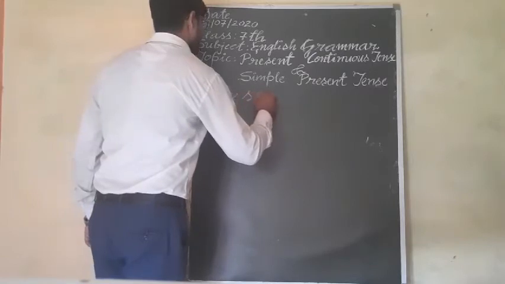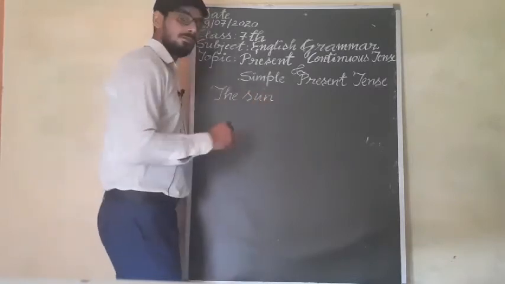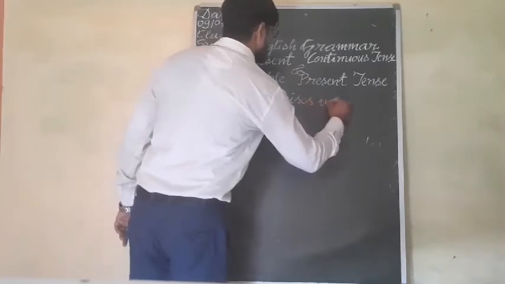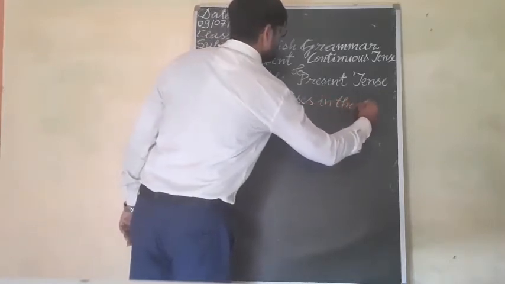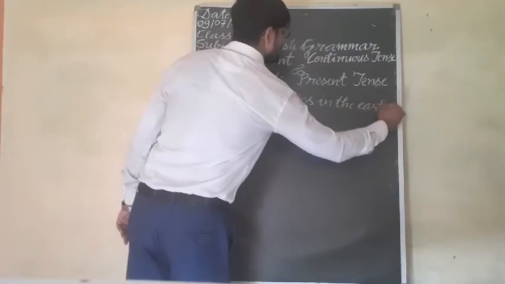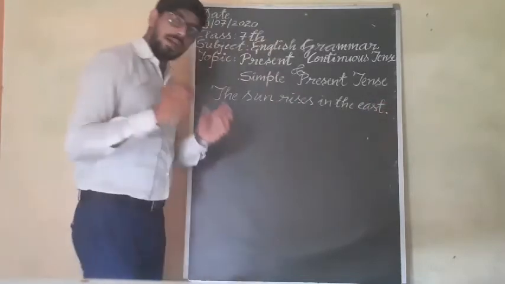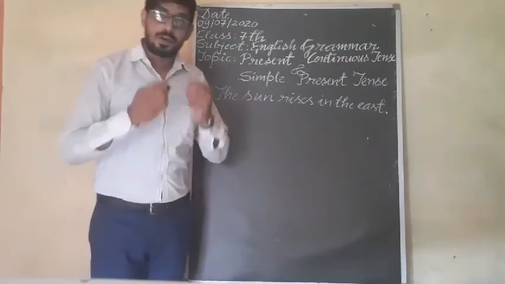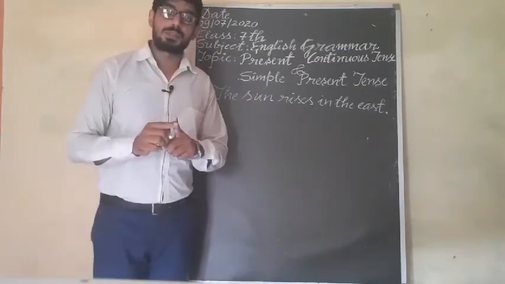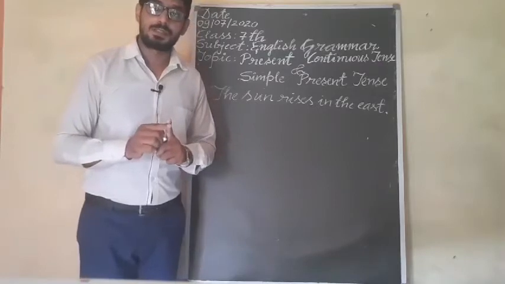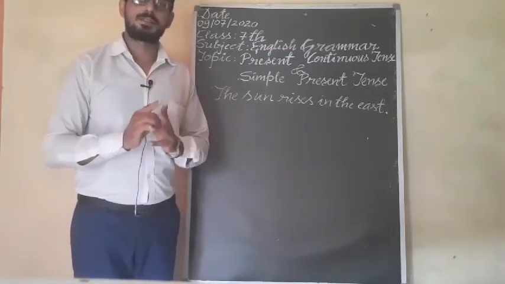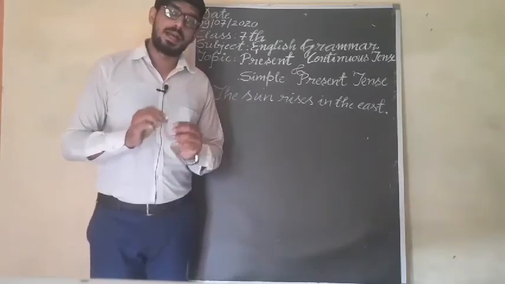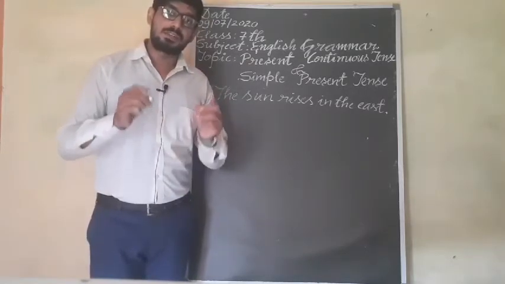The sun rises in the east. The sun rises in the east. In this sentence you are getting a general truth. For a general truth, what do we have to use? Simple present tense. And we have to use simple present tense in that condition, for things which stay the same for